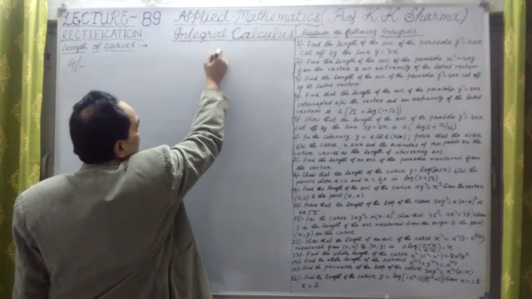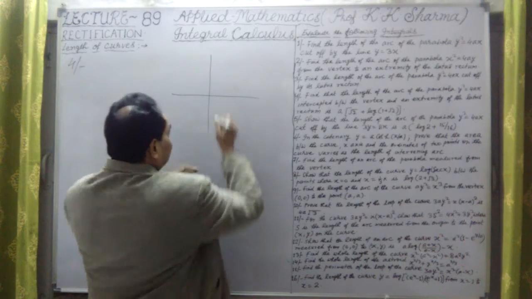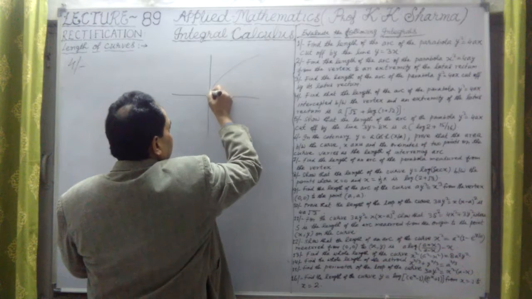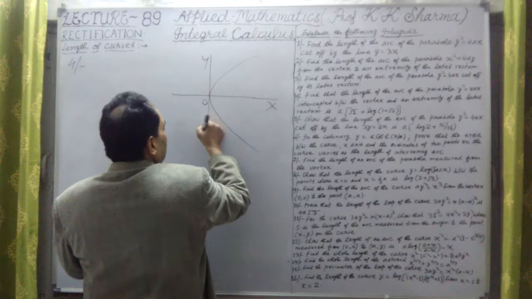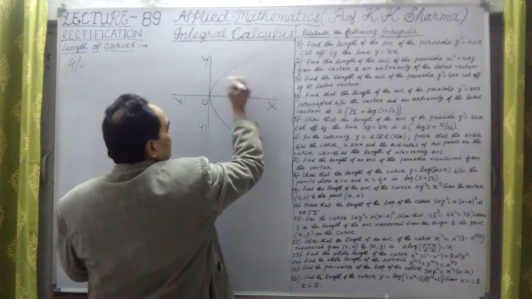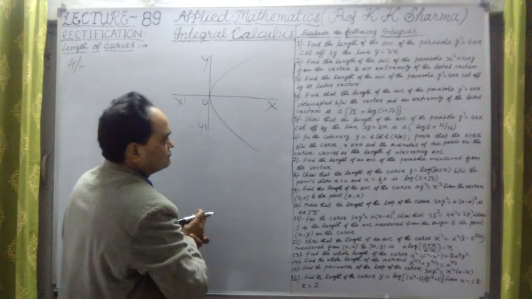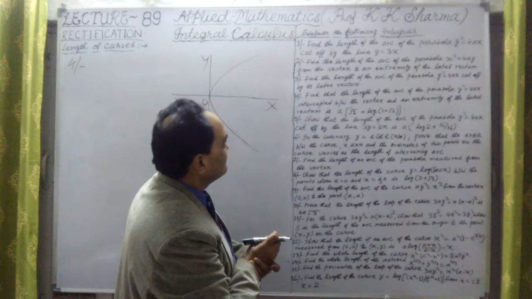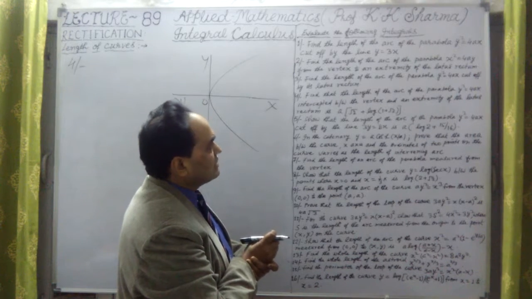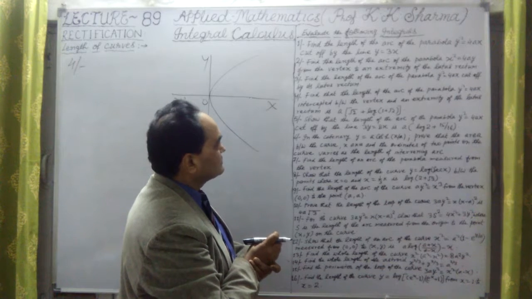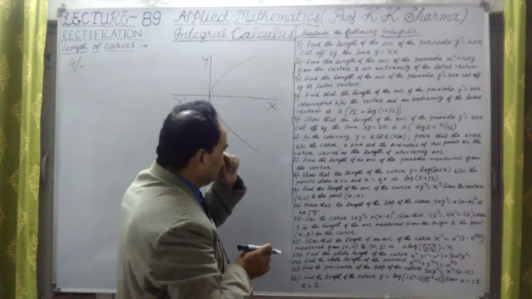So again, the parabola here is symmetric about the axis of x. So this is the parabola. This is the x-axis here, O, y, and y dash axis. This is x dash axis. Again, we have to find the length of the arc of the parabola y square equals 4ax intercepted between the vertex and an extremity of the latus rectum.